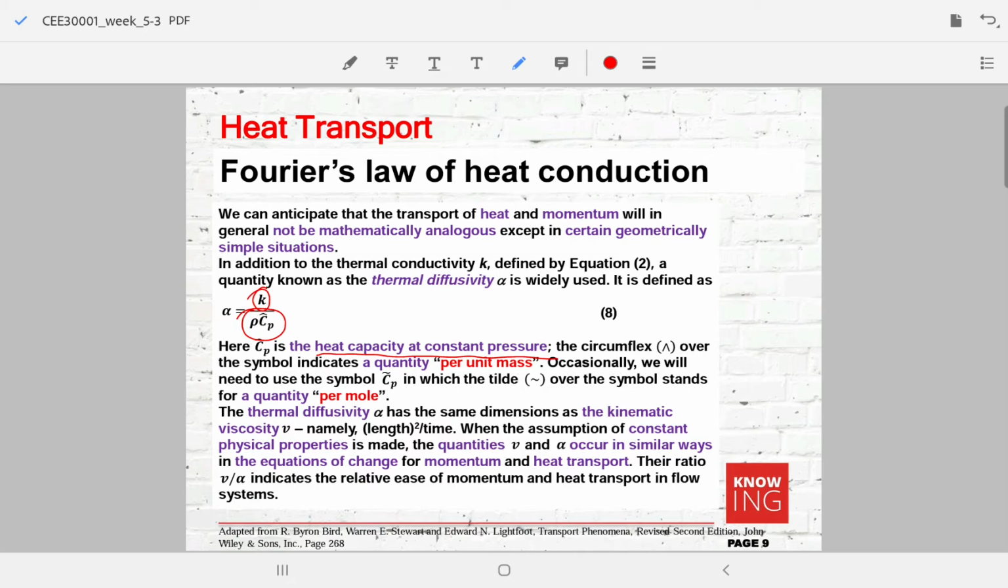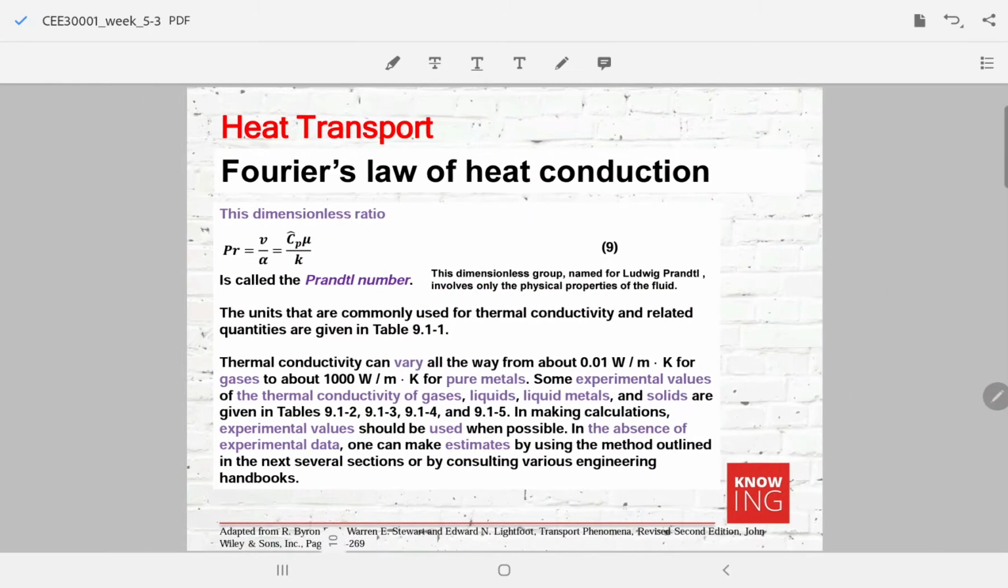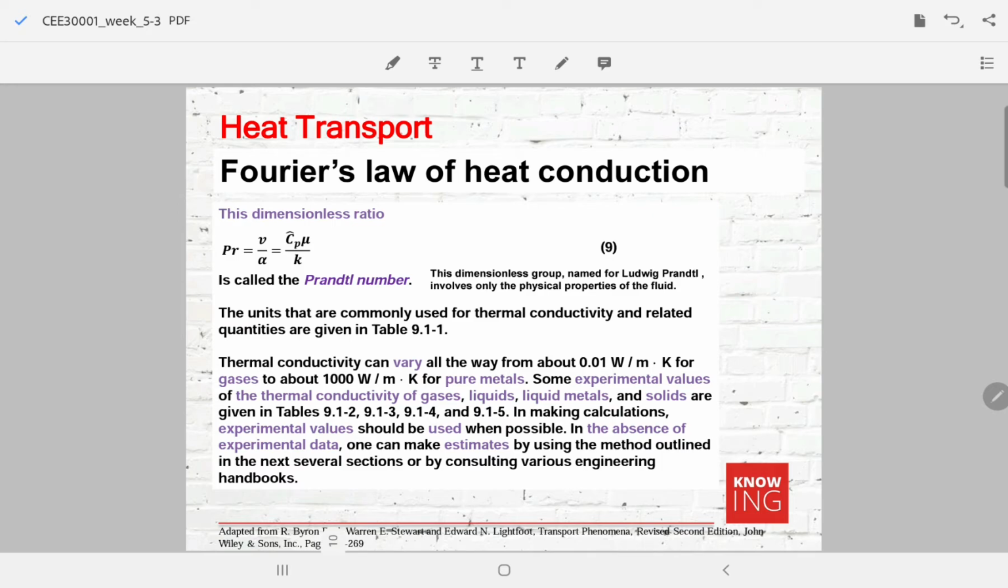One example is the Prandtl number. The Prandtl number is the ratio between the kinematic viscosity, or the momentum diffusivity, and the thermal diffusivity, and it shows the ratio of the momentum transport to the heat transport.